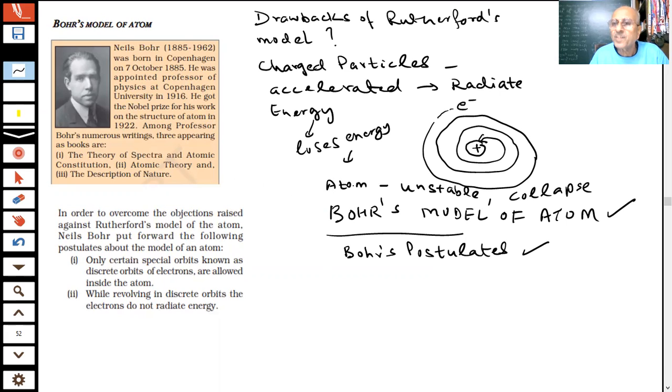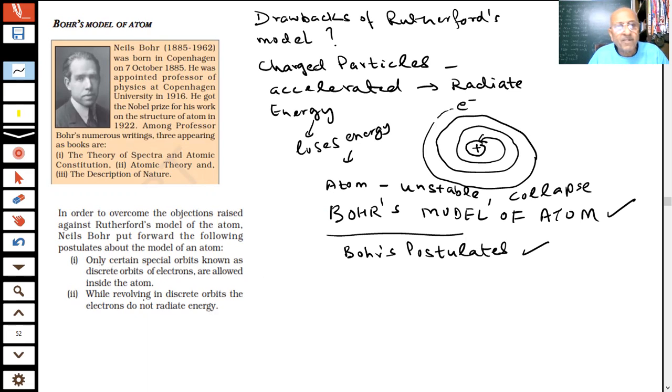There was a lot of experimental information available before the scientists, and in order to overcome the objections in the Rutherford model of the atom, Bohr proposed very, very important things. Here I have two important points about Bohr, students. This is important for your exam. You must know them, must learn them.